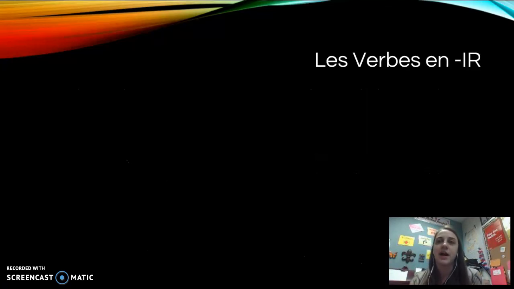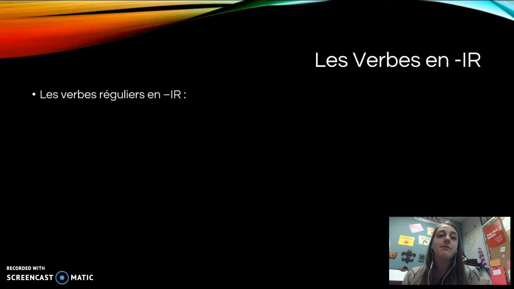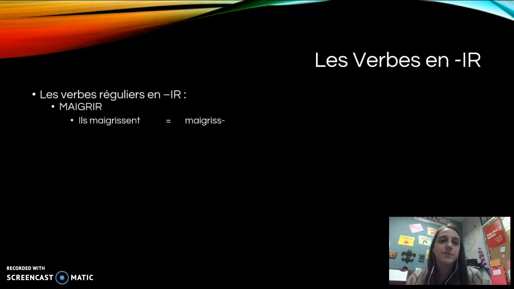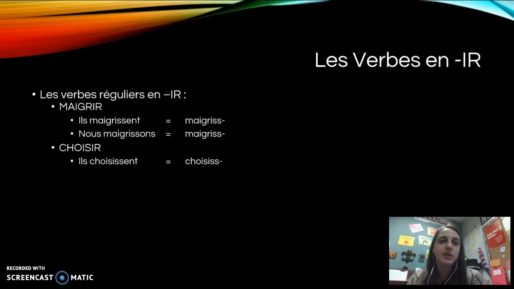Let's look at some of our IR verbs. Les verbes réguliers en IR. Par exemple, maigrir, ils maigrissent. Don't forget your iss-ent at the end. Just take off your ent and your stem is maigriss. Nous maigrissons, take off your ons and it becomes maigriss. Choisir, to choose. Ils choisissent. Nous choisissons, take off the ent, take off the ons, it becomes choisiss.